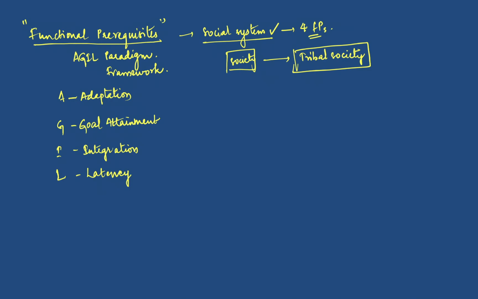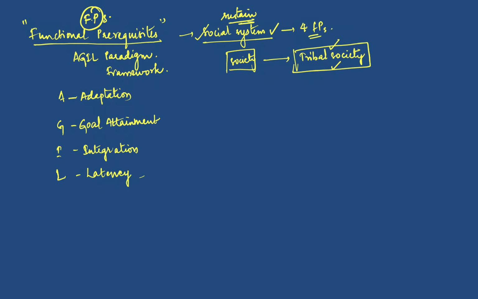Talcott Parsons says that for any social system to sustain, they need these functional prerequisites. Let us analyze whether they are really necessary by taking the example of this tribal society.